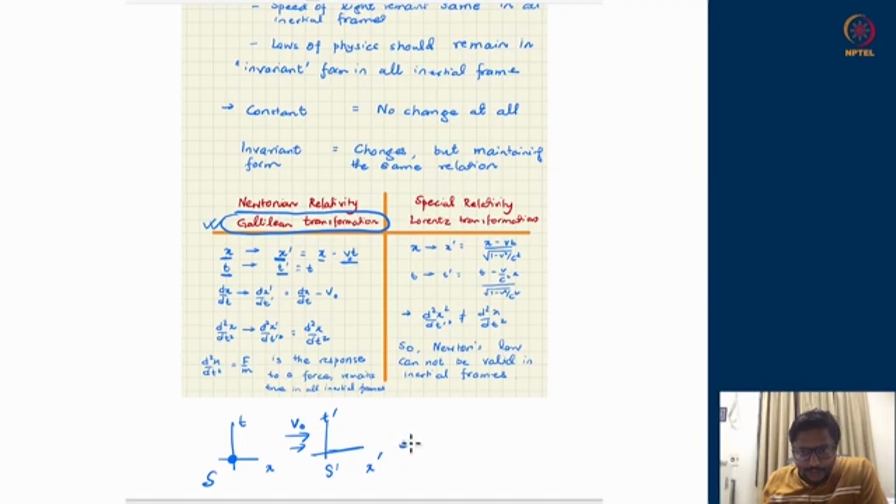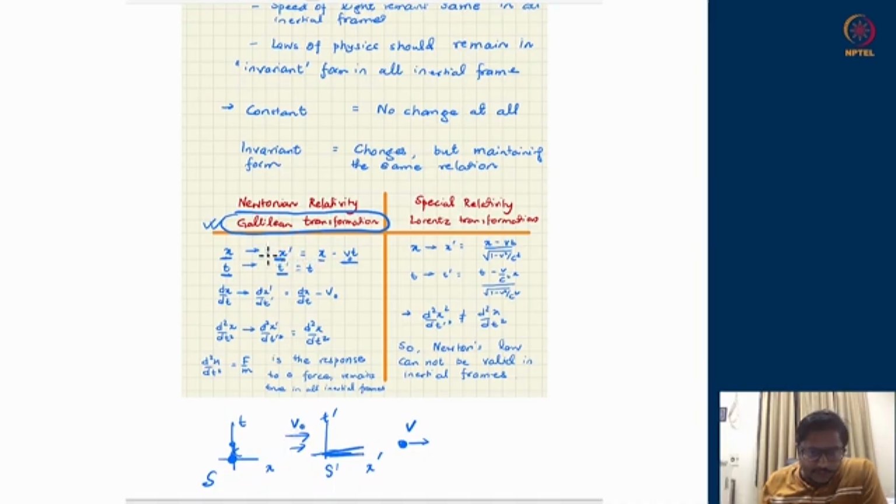So suppose there is a particle which is moving with some velocity v as seen by the observer in the frame S. So that observer says that the particle we are seeing is moving with respect to it with a velocity v. So dx upon dt is v. Now the same particle will appear moving slightly slower to an observer in S prime frame, because S prime frame itself is moving with velocity v naught.